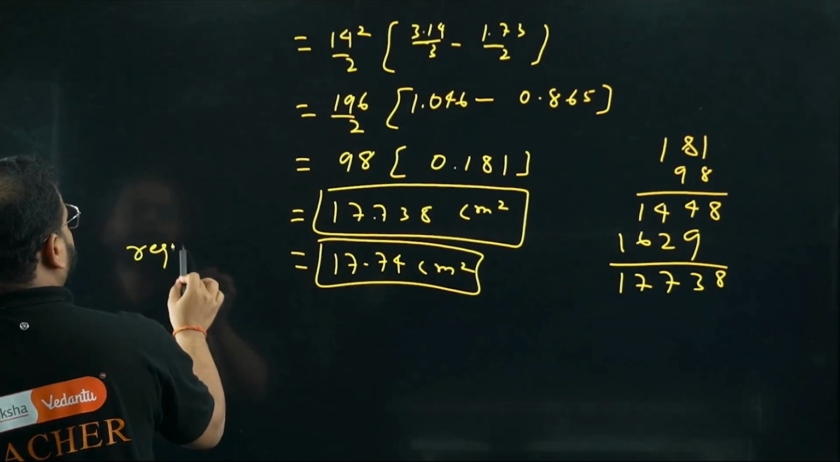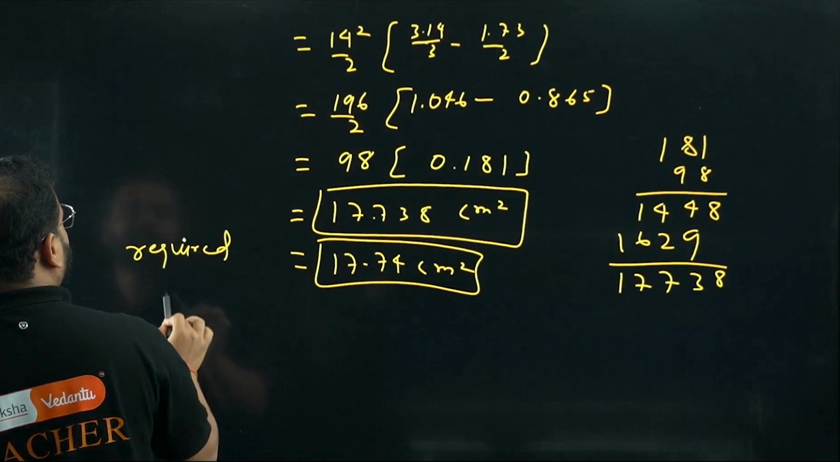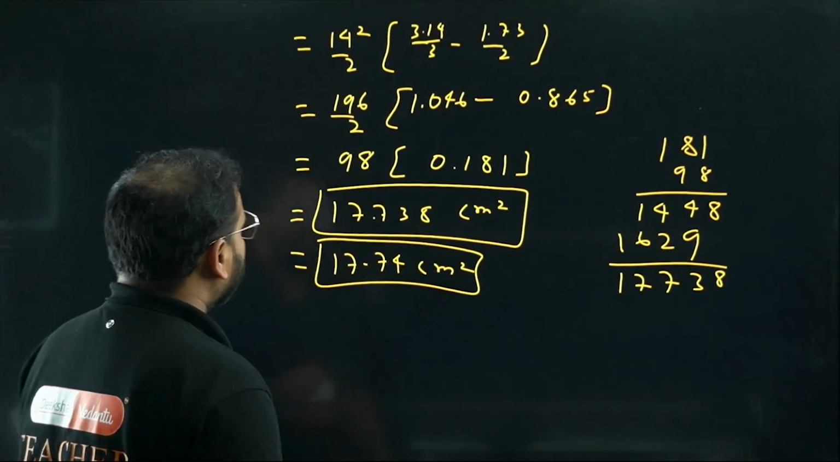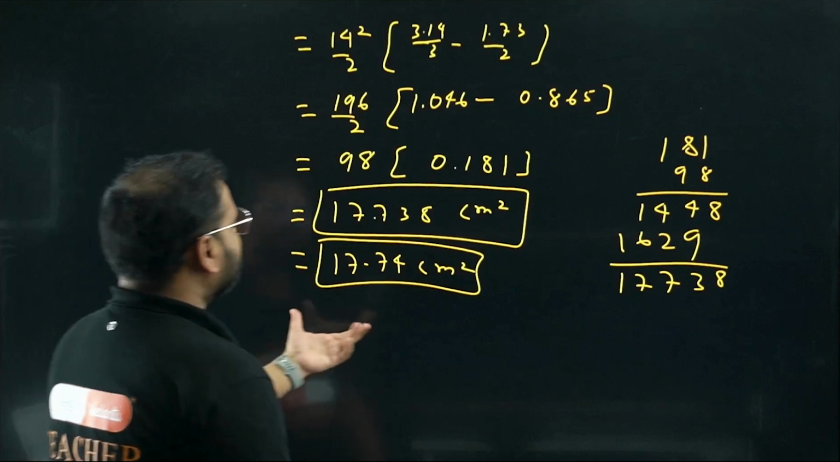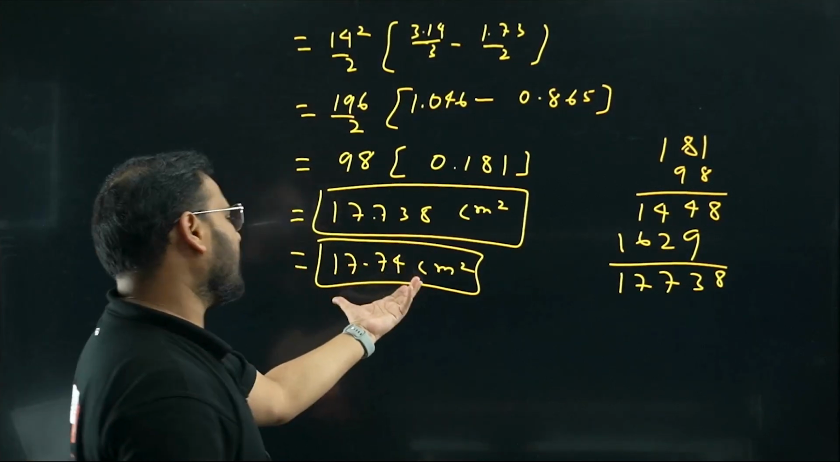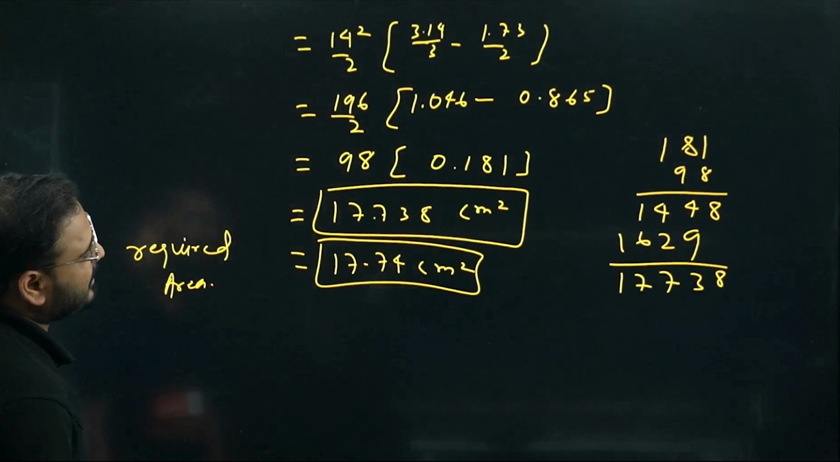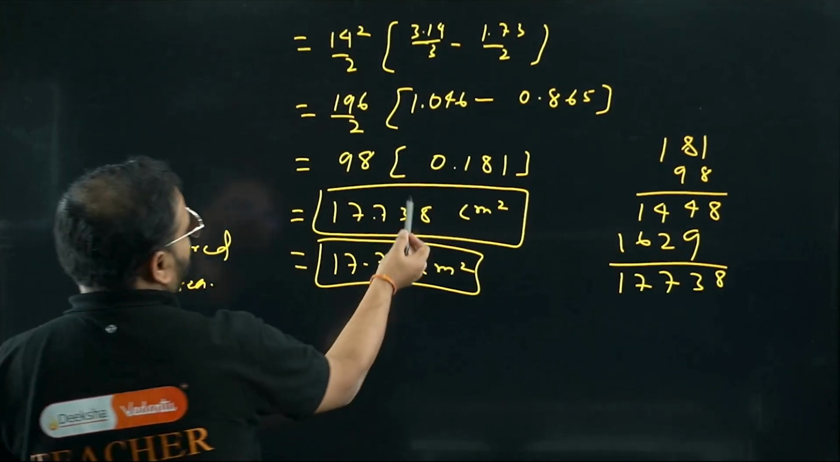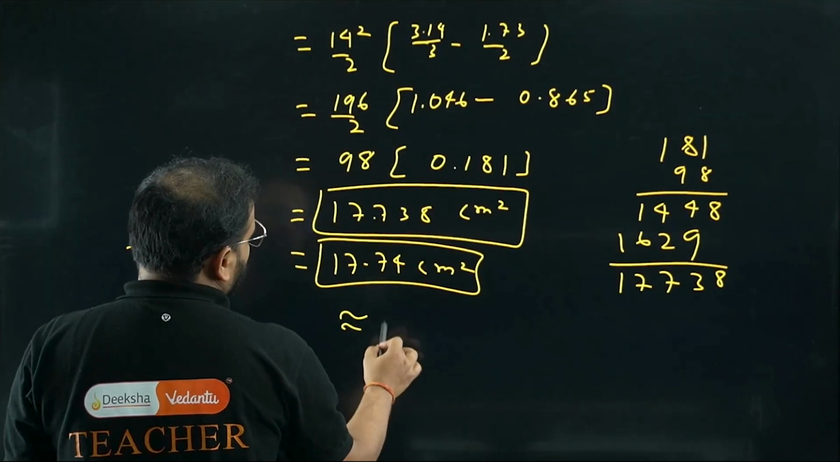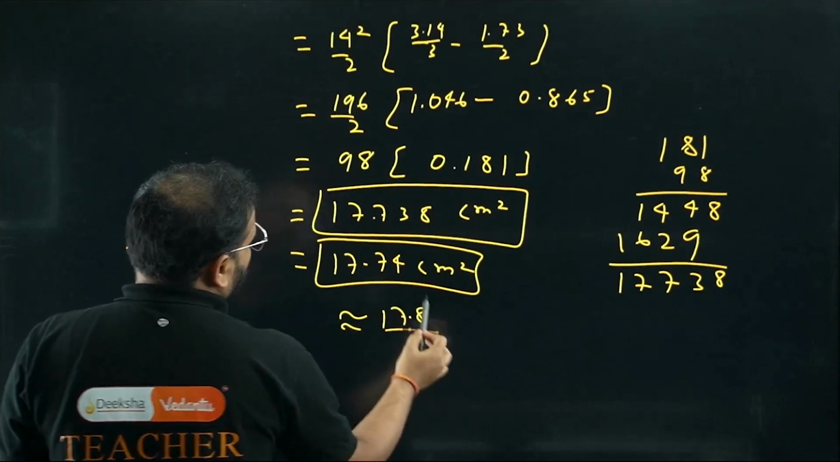Required area, okay, this is it. Please have a look. So this is the answer, bacha. It is again an approximation. It can be different. You can take 17.74 or 17.8 also, something like that will come. If you actually take this, it will come as 17.8. Approximate this to 17.8, okay, maybe.